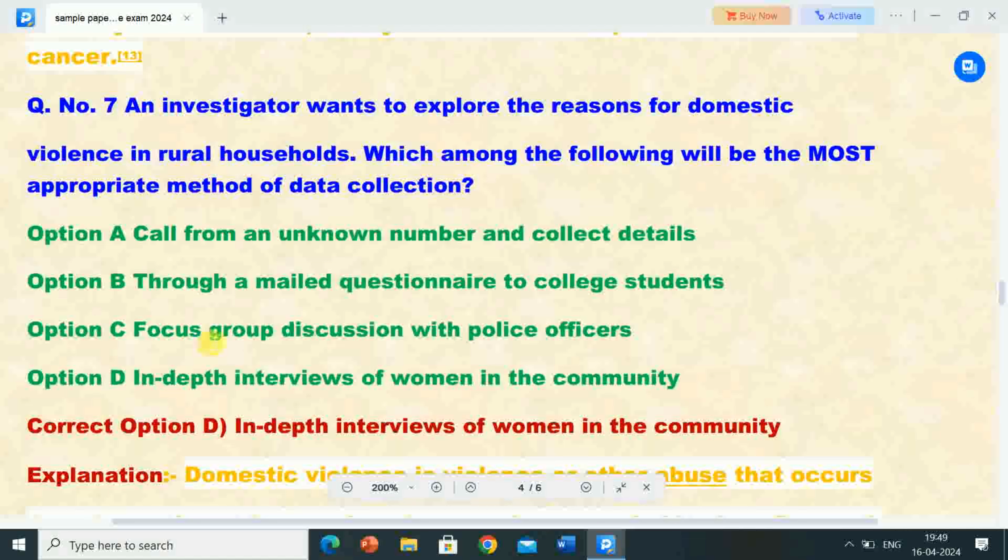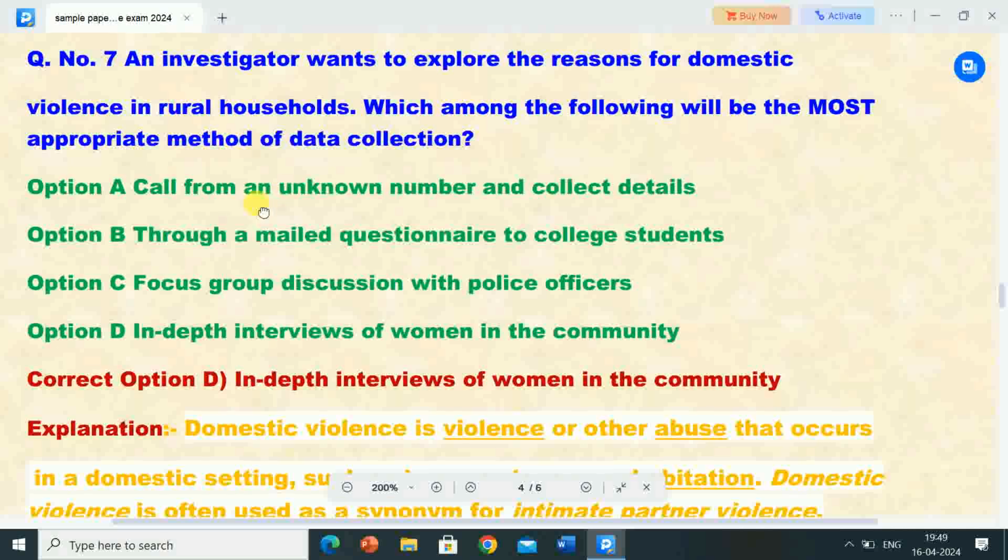Next question is 7. An investigator wants to explore the reasons for domestic violence in rural households. Which among the following will be the most appropriate method of data collection? Options are A. Call from an unknown number and collect details. B. Send a mailed questionnaire to collect data from college students. C. Focus group discussion with police officers. D. In-depth interviews of women in the community. Correct answer is option D. In-depth interviews of women in the community.